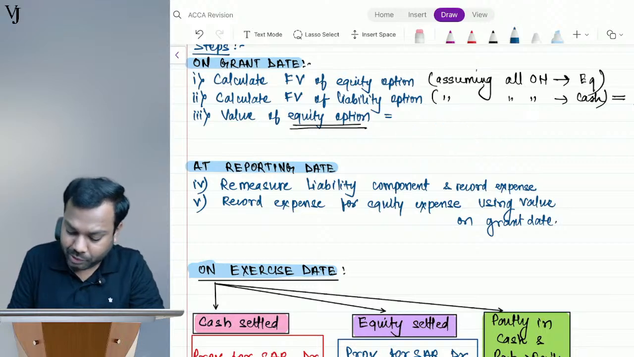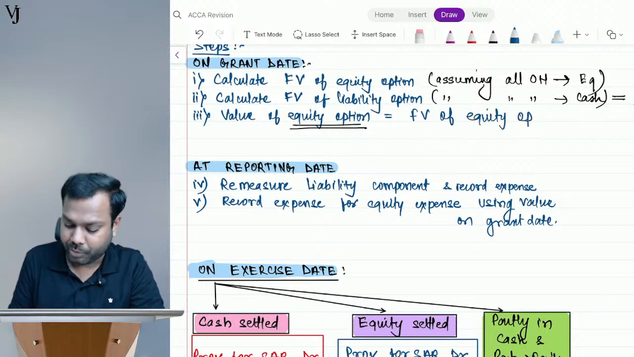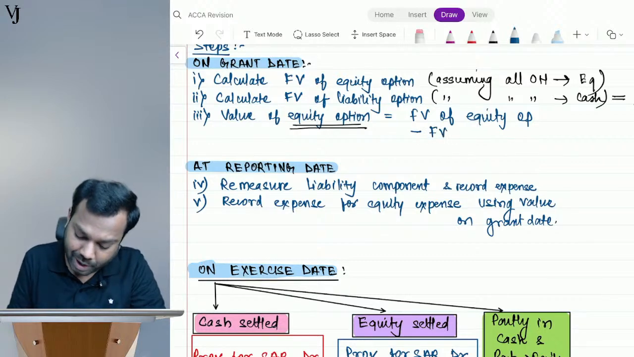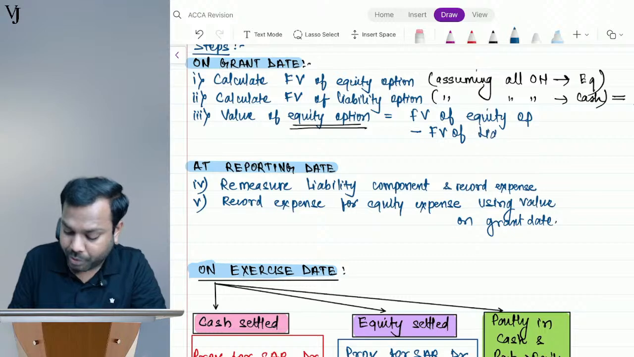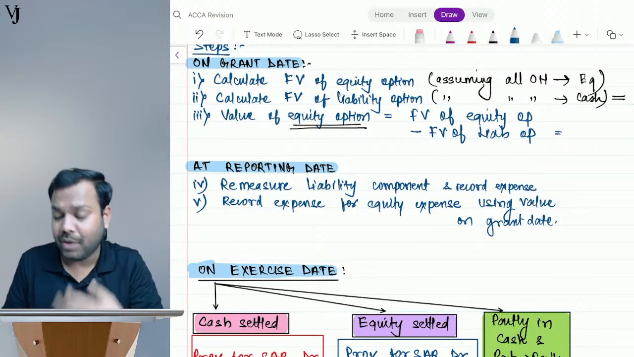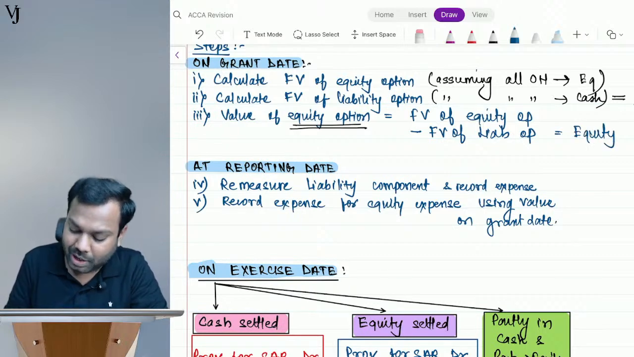We say, what is the fair value of the equity option, minus the fair value of the liability option that I have already recognized? If any balance remains, this will be called equity. This will be called the value of equity.